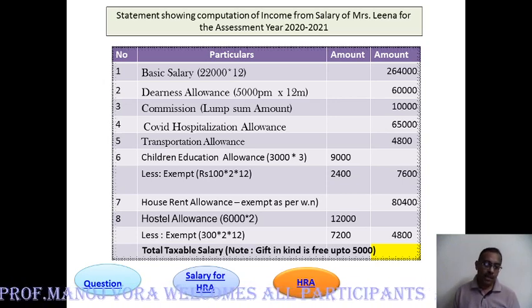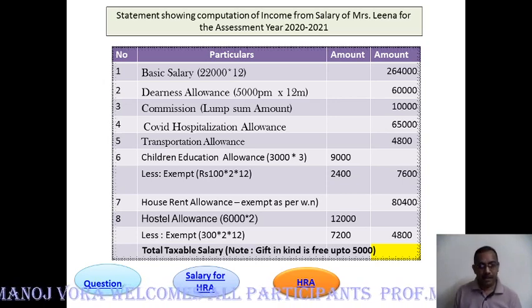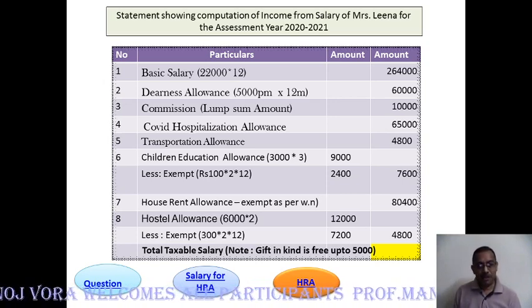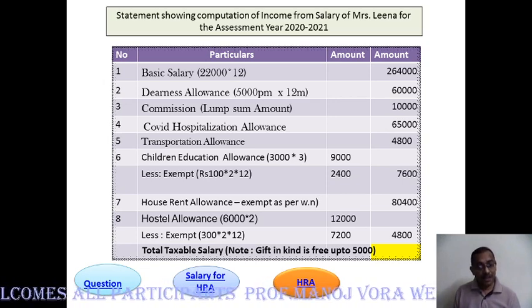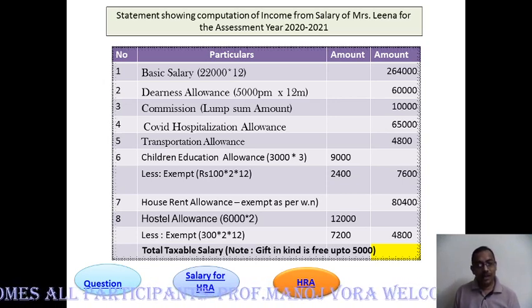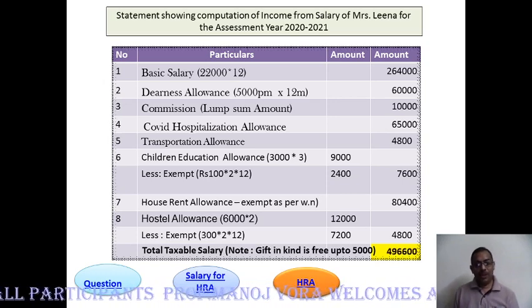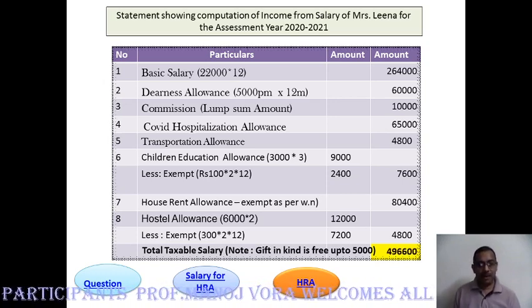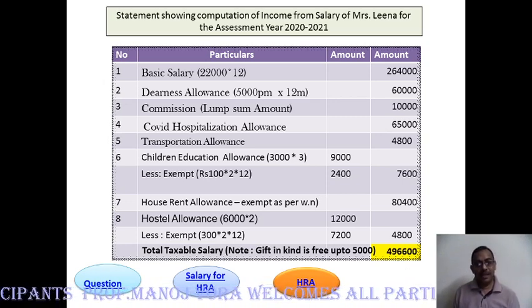And if the gift is given on Diwali, and the employer does not give it in the form of a dinner set but gives it in cash, even if it is less than 5,000, even if it is 4,300, fully it will be taxable. So the total taxable salary for this purpose works out to 4,96,600. Now this is taxable.